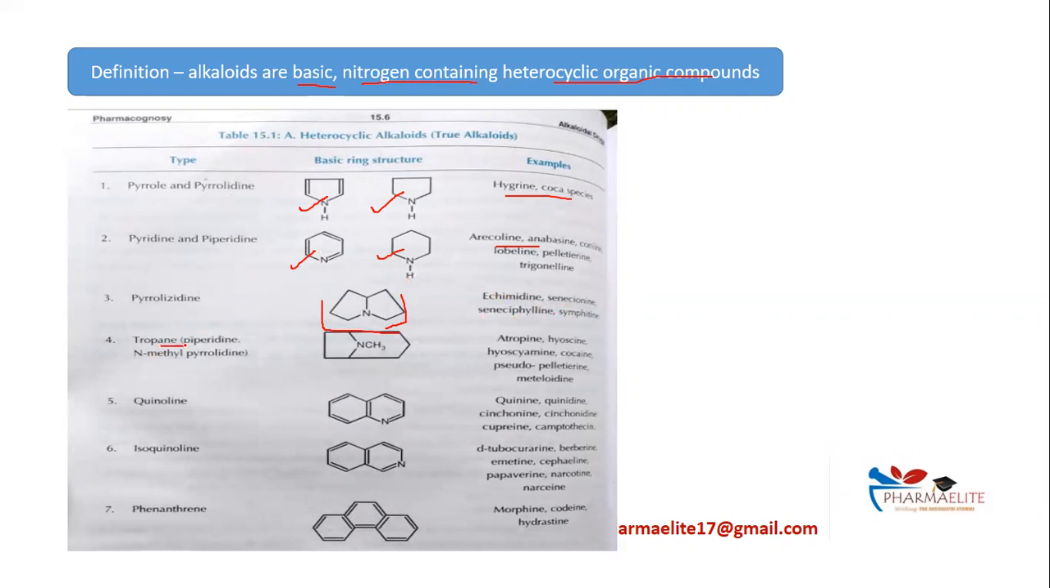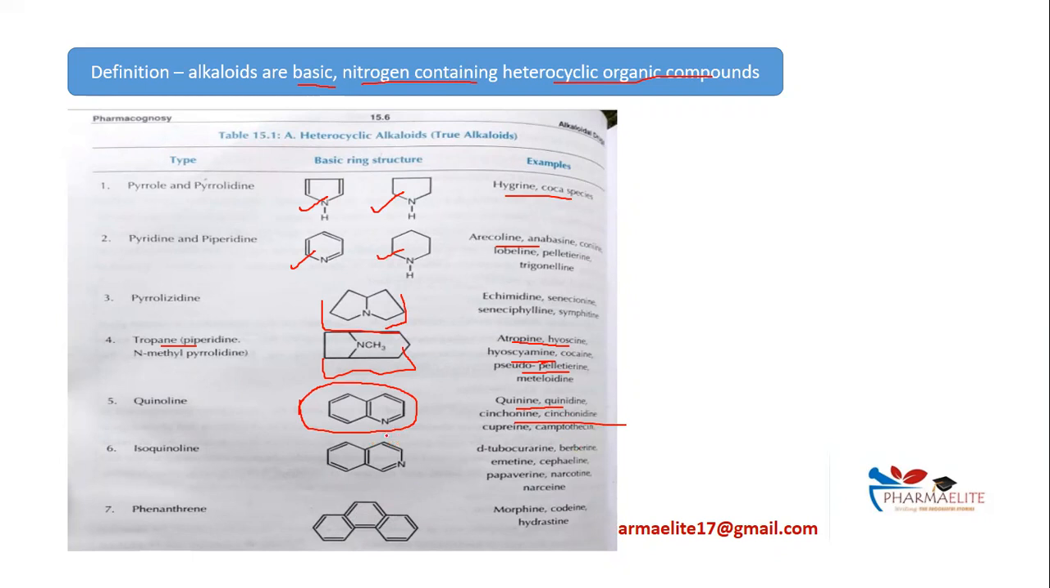Then tropane ring containing, this is the structure of a tropane ring. What is it? N-methyl pyrrolidine. This is tropane, N-methyl pyrrolidine. Atropine, hyoscine, hyoscyamine, cocaine, pseudopelletierine, and meteloidine. These are the examples of tropane alkaloids. Then quinoline, the common structure and the most simplest to remember, quinoline ring. The examples are quinine, quinidine, cinchonine, cinchonidine, cuprein, and camptothecin.